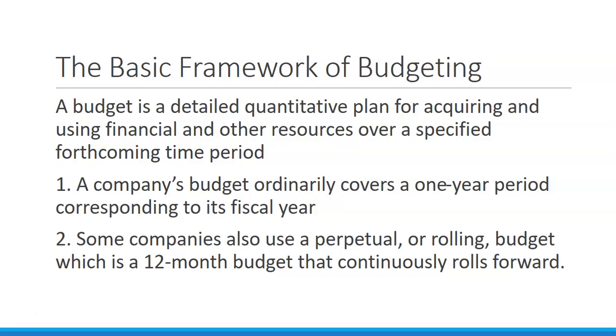Most budgets are for a full year corresponding to our fiscal year. And then we also use what can be called a perpetual or rolling budget, also sometimes called a continuous budget. Every time we start a month, we add a month onto the end. For example, as we're ending February and getting ready to go to March, we would add a February budget to the end, so we're always updating the budget every month.